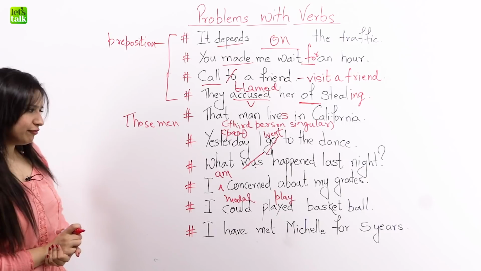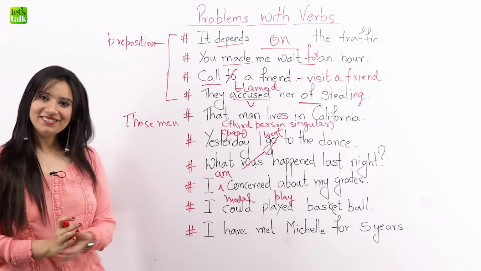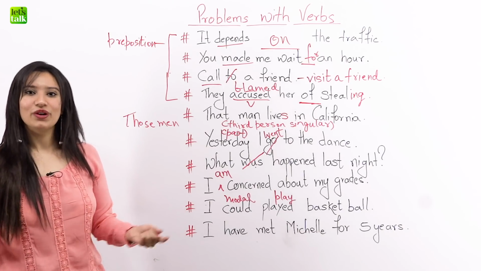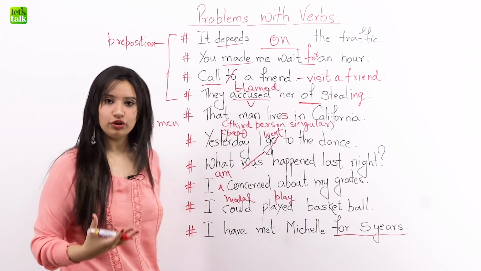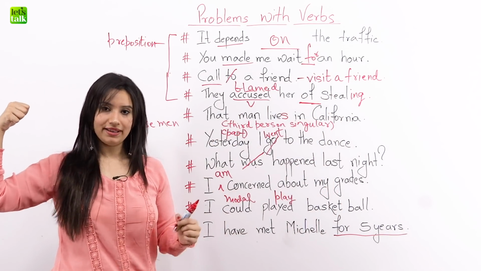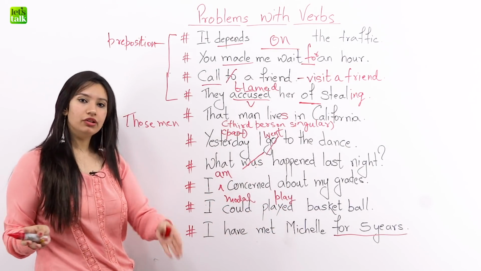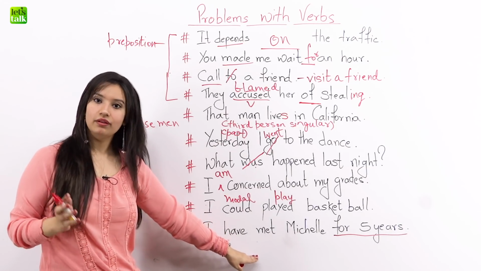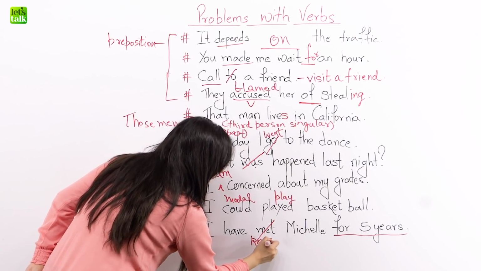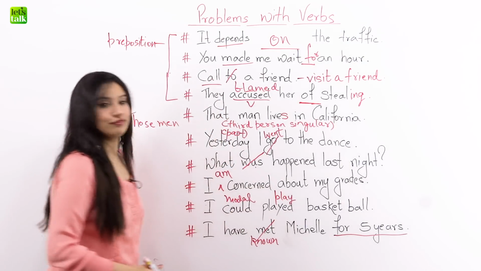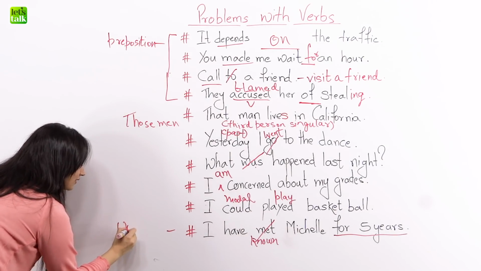Great. With this, we come to the last sentence of the day that we have. I have met Michelle for 5 years. Have you met me for 5 years? Well, this is a wrong sentence because of the word choice. For means a period of 5 years. We are not just talking about a point in the past, we are talking about a period, right? So when you talk about a period, you will replace met with known, all right? I have known Michelle for 5 years. So be careful about the word choice.